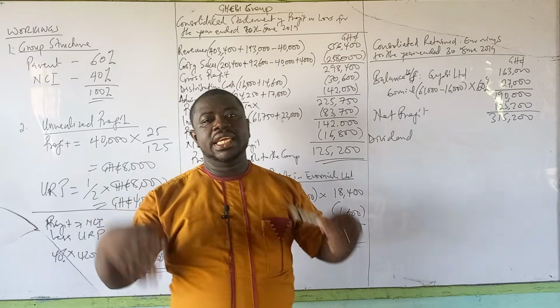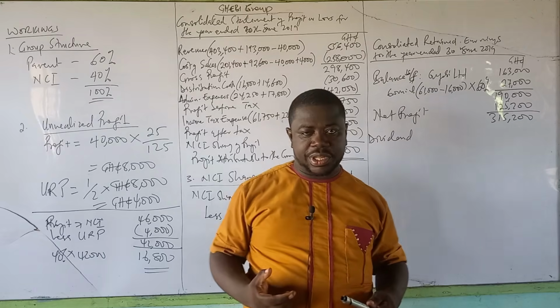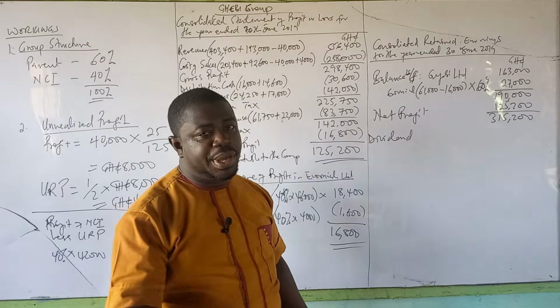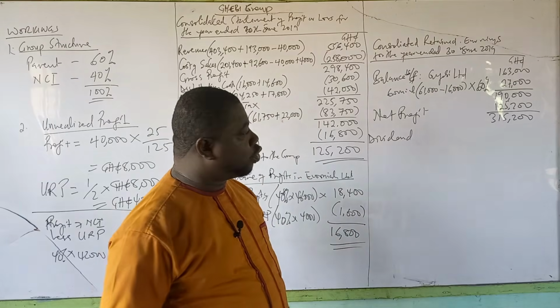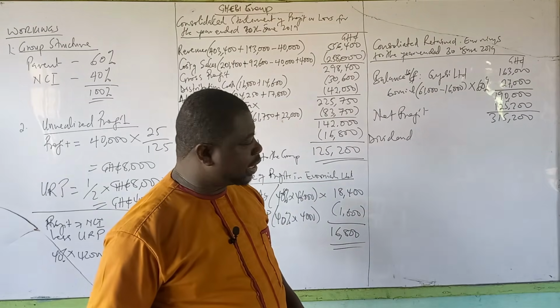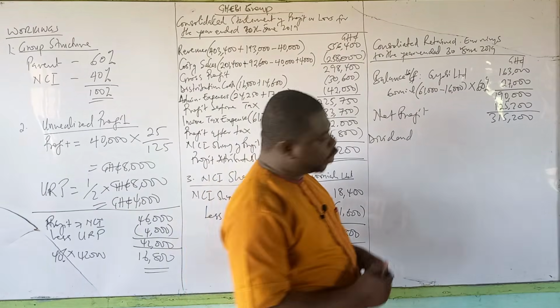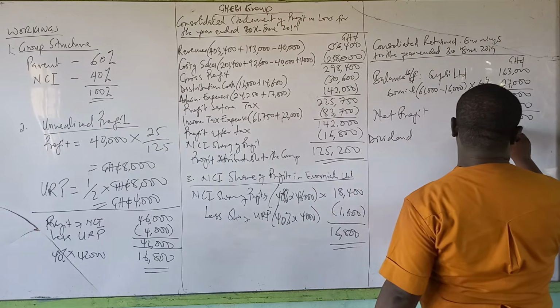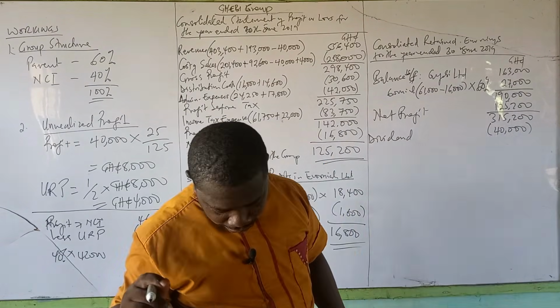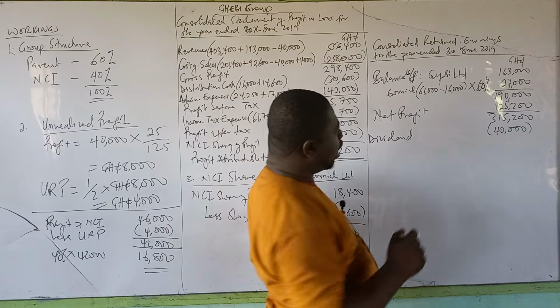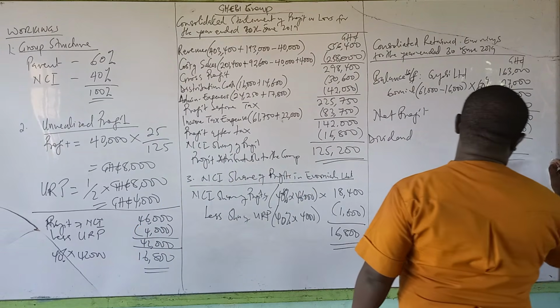The subsidiary, in this case, is consumed and part of the parent. So the parent is only paying dividend. Any other dividend of the subsidiary will not show in the group retained earnings estimation. And therefore, that will be only 40,000 that we are bringing. So 40,000 Ghana cedis will come as a subtraction. And once we take that out, that is all.